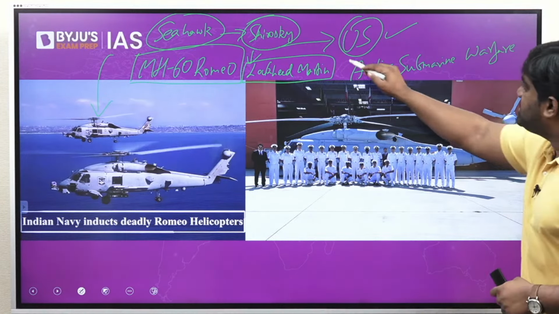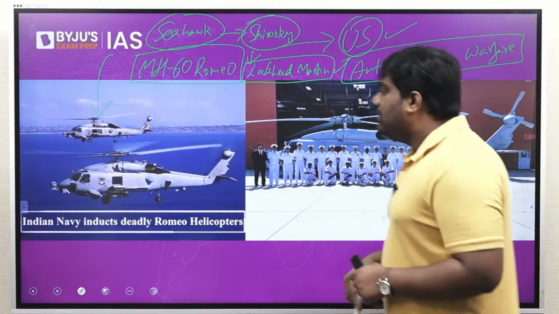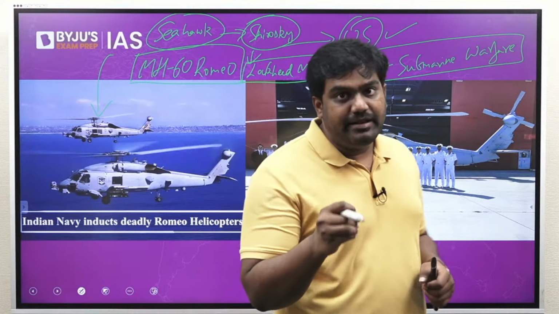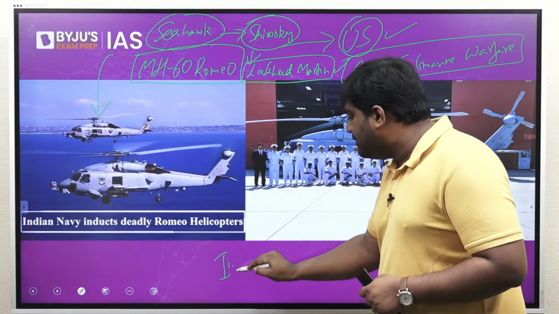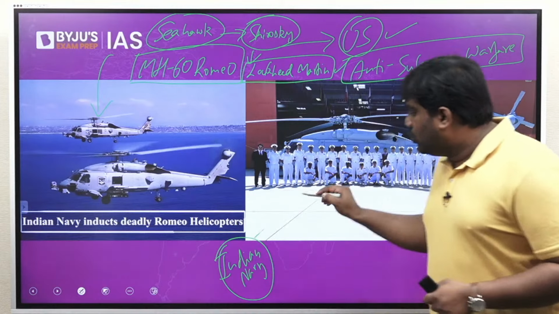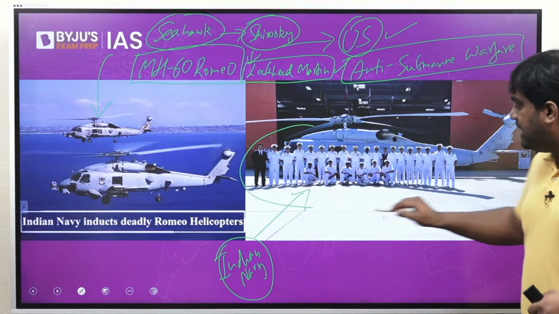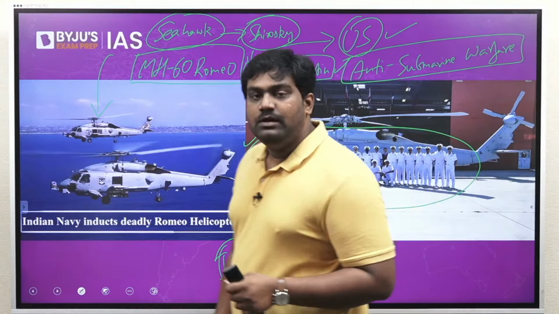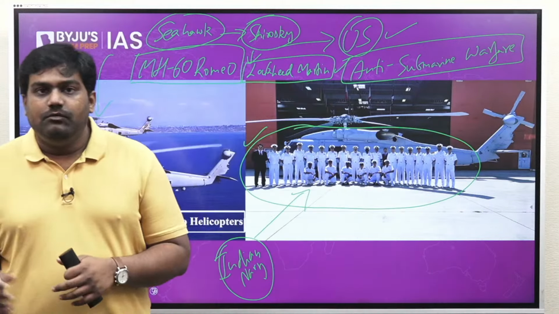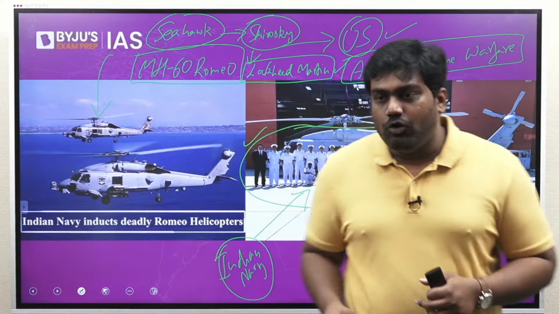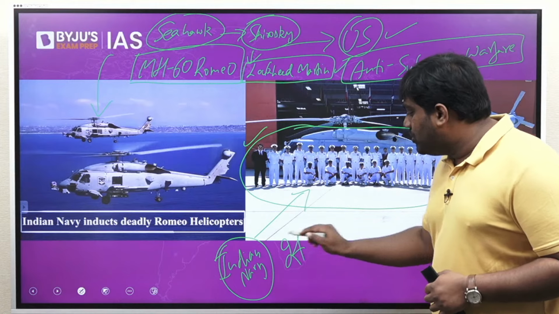This is what makes this helicopter so critical for the Indian Armed Forces. It is being specifically procured for the Indian Navy. Okay, you can see an image over here as well. Last year, 2 helicopters were handed over to the Indian Navy by Lockheed Martin. 2 have already been inducted and many more will be very soon sent to India. The contract involves around 24 MH-60 Romeo helicopters.